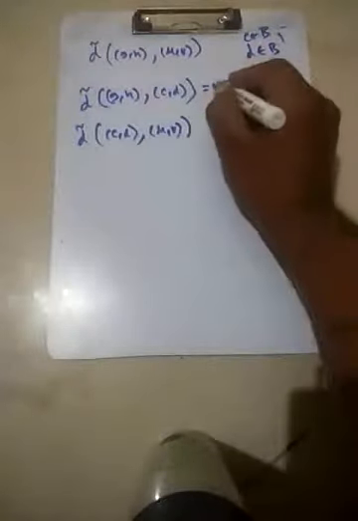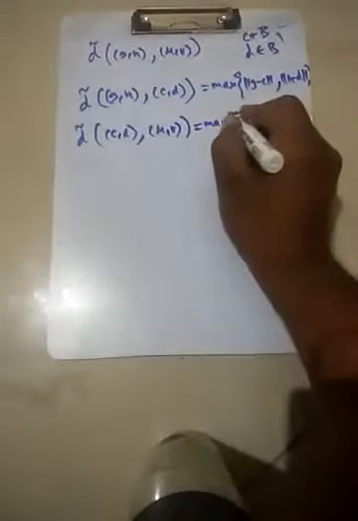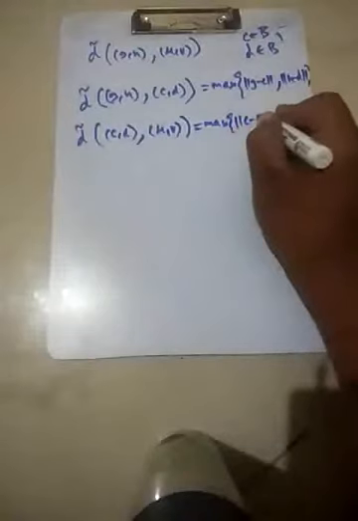By definition, d-tilde of (g, h) and (c, d) is the maximum of the norm of g minus c and the 1-norm of h minus d. The other is the maximum of the norm of c minus u and the 1-norm of d minus v. And this is nothing but the maximum of the norm of g minus u and the 1-norm of h minus v.